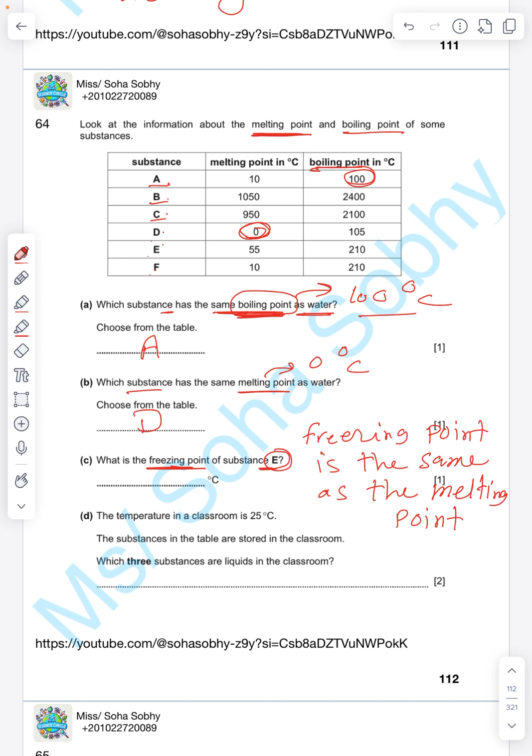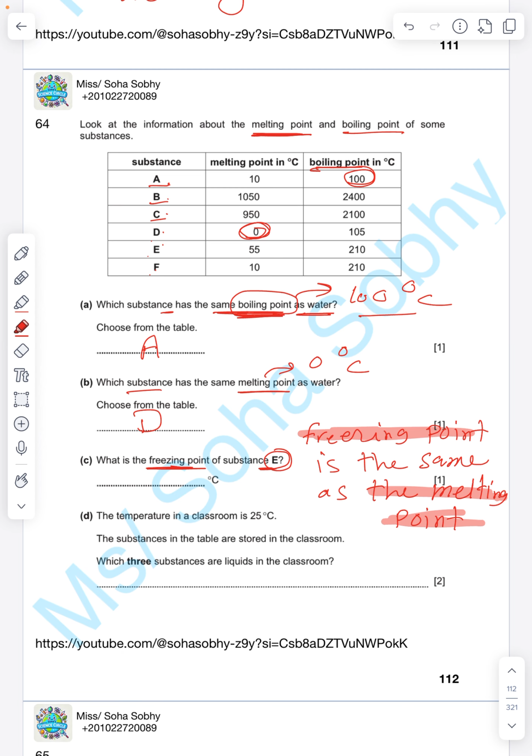So if you wanna make the ice melt, increase the temperature above 0. So starting from 0 and increasing the temperature, it will melt. So I'm gonna call it melting point. If you lower the temperature and make the ice cool down, it will stay solid. So it's freezing point from 0 and what's below it, like -1, -2, and so on. Got it? So freezing point is the same as melting point.